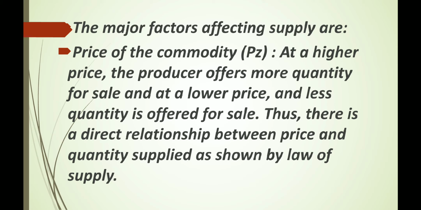The major factors affecting supply are price of the commodity, Px. At a higher price, the producer offers more quantity for sale, and at a lower price, less quantity is offered for sale. Thus, there is a direct relationship between price and quantity supplied as shown by law of supply.